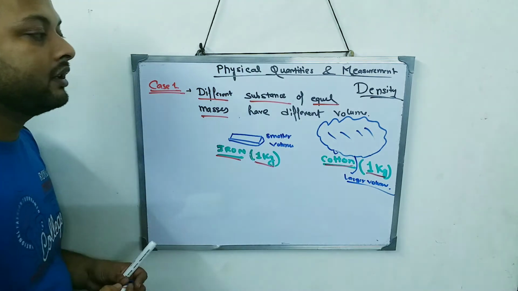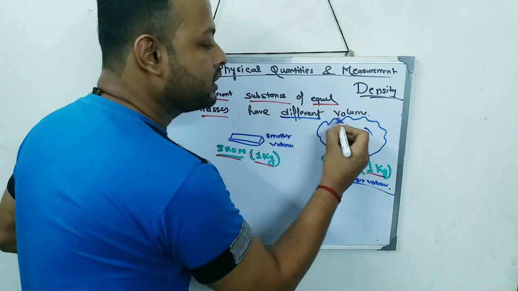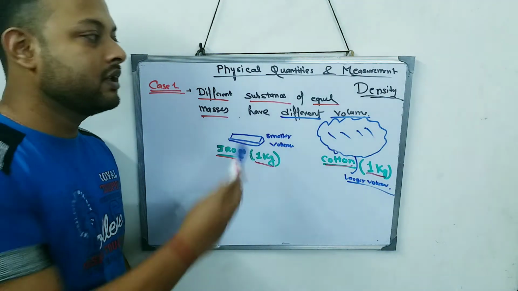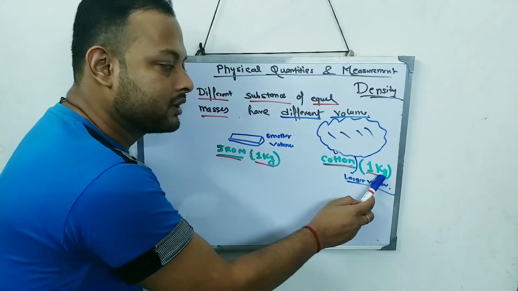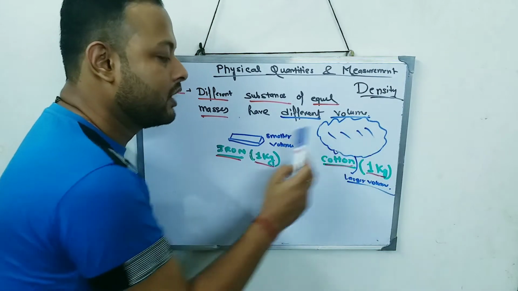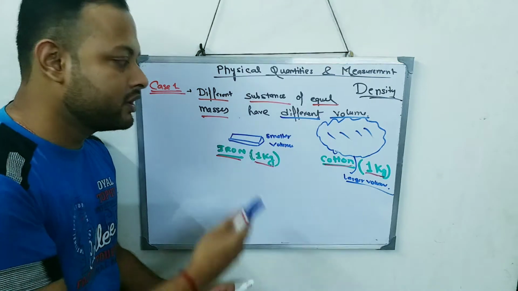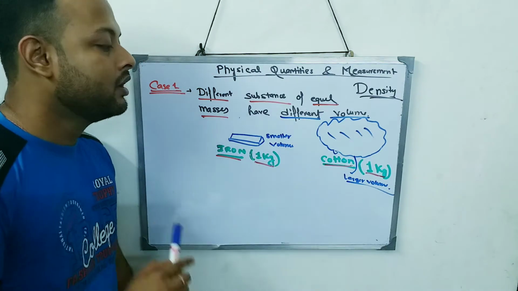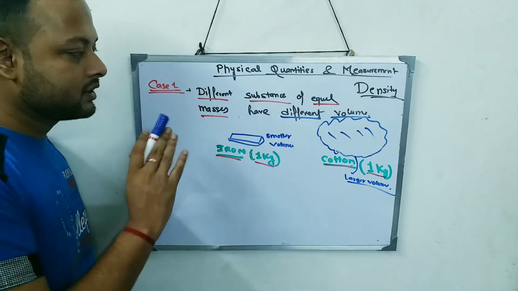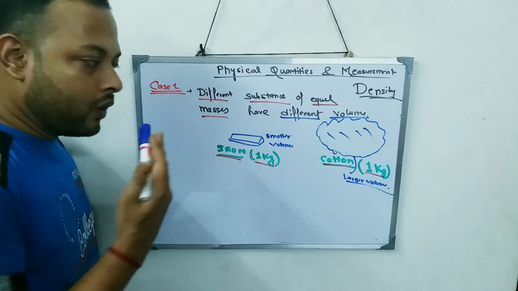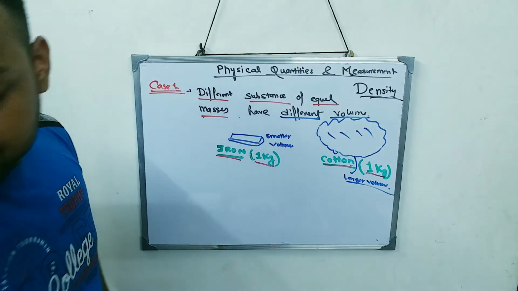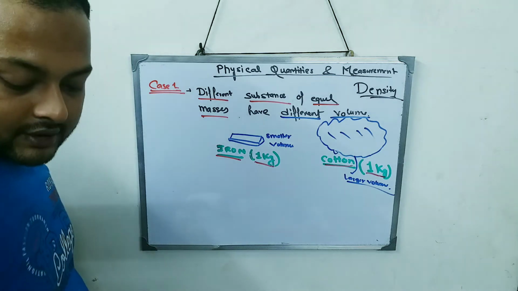I think you have understood this statement: different substances of equal masses have different volumes. One is a smaller volume, one is a bigger volume. This is observed. This is case 1. Now, why does this thing happen? What is the reason behind it?